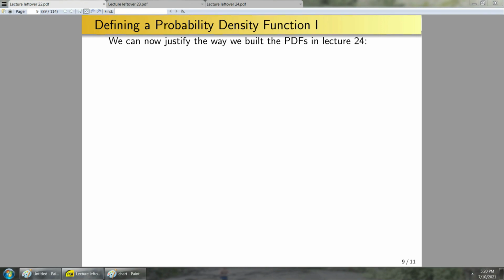Well, it turns out that it is sufficient to define PDFs on the elementary events and then just say, for all of the other sets, use axiom 3 to define the probability of those sets. So let's formalize this idea and then give a proof for why this would be true.